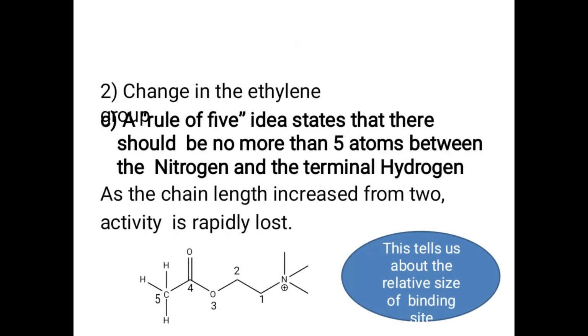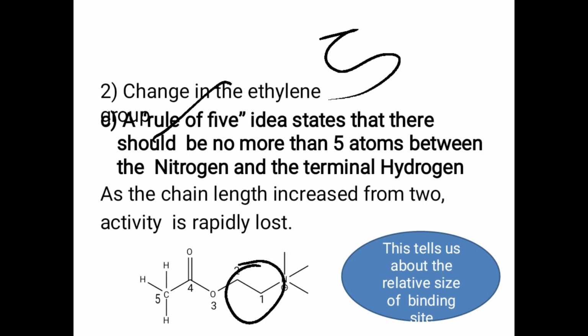The next part, the center part, that is the ethylene group. As per the rule of 5, the rule tells that the distance between this quaternary ammonium containing nitrogen and the hydrogen which is present on the terminal carbon must be occupied with 5 atoms.